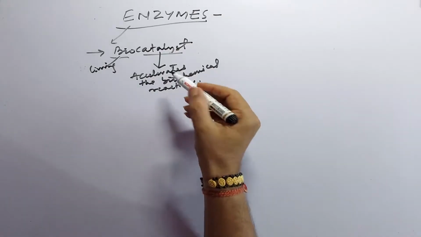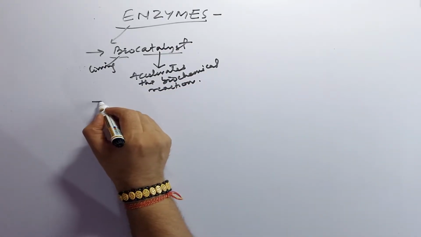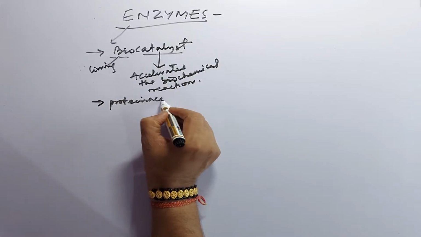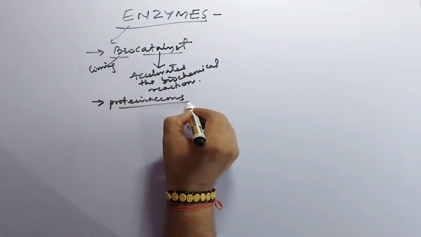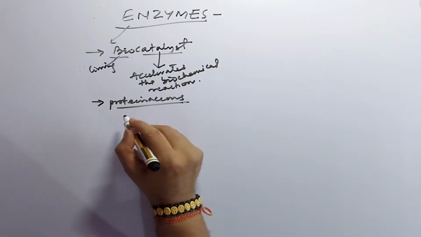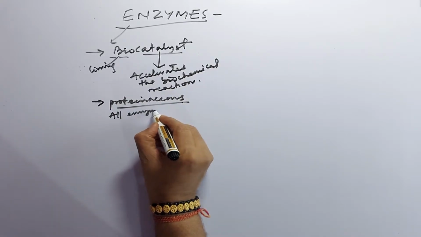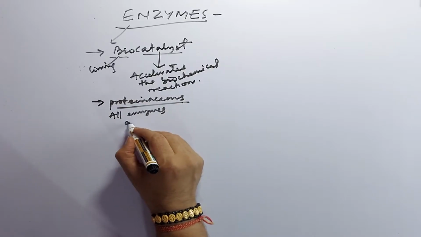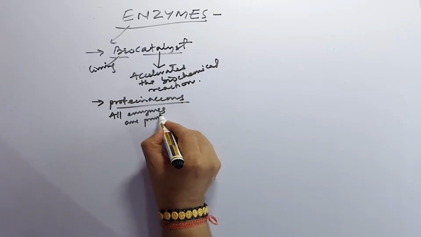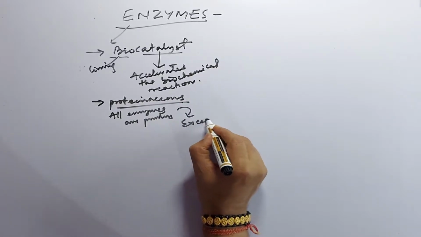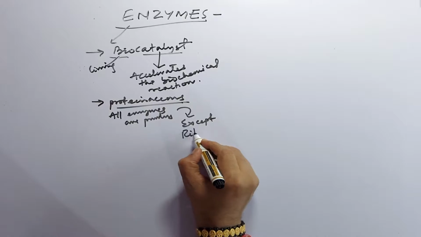And it is proteinaceous, which means it is made up of proteins. So we can write: all enzymes are proteins, except the ribozymes.